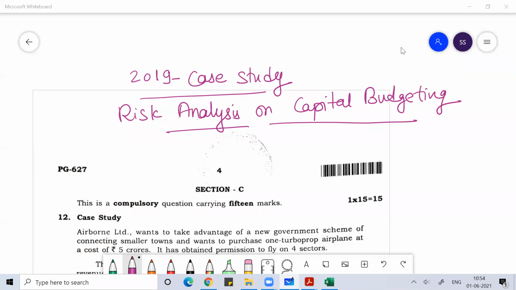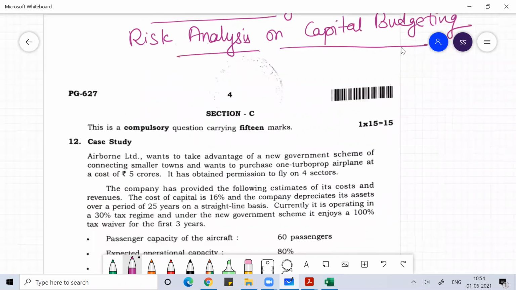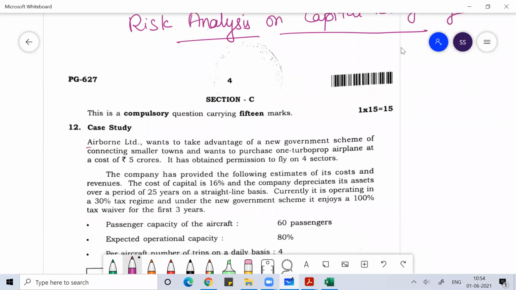In today's class, we'll discuss this 2019 case study of the topic called risk analysis on capital budgeting. As you can read from this case study, there's a company called Airborne Limited. It wants to take advantage of the new government scheme of connecting smaller towns and wants to purchase one turboprop engine. The cost for that engine is 5 crore rupees.